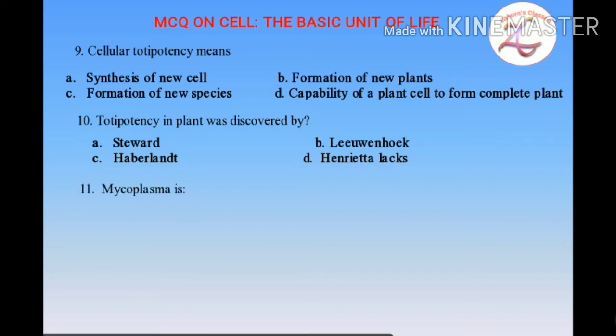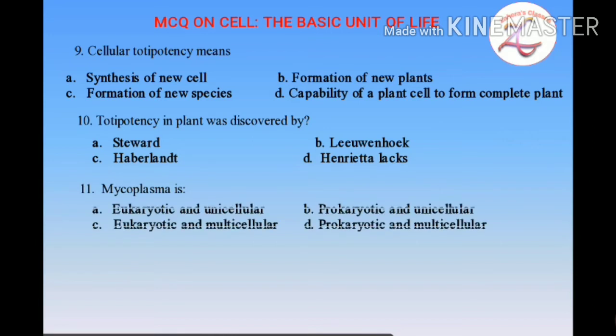11th question: mycoplasma is eukaryotic and unicellular, or prokaryotic and unicellular, or eukaryotic and multicellular, or prokaryotic and multicellular. So here, students, the option is prokaryotic and unicellular. It is very much clear to you. It is prokaryotic with single cell, unicellular.